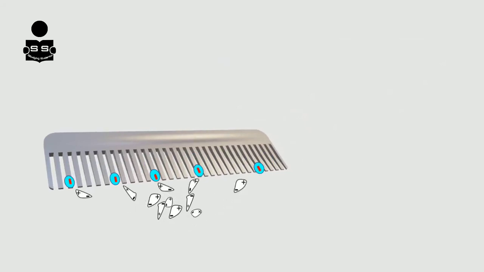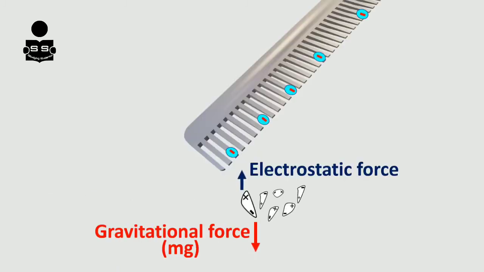is attracted towards the comb. Here, the mass of the paper bit is very much larger than atomic dimensions. So, here gravitational force cannot be neglected. It acts in the downward direction. When the electrostatic force is higher than the gravitational force, the bits of paper move up towards the comb.